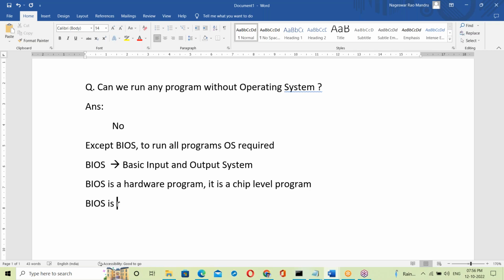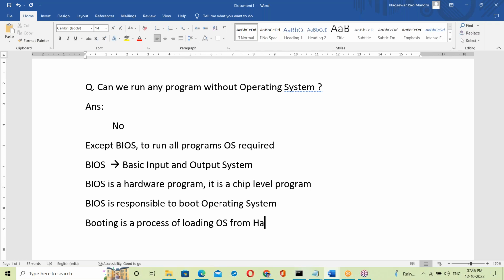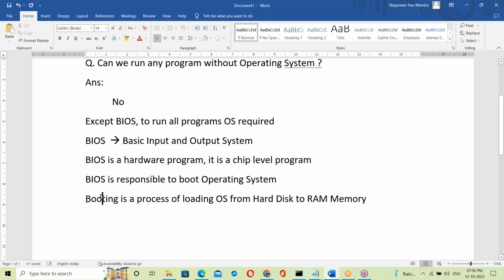BIOS is responsible for booting the operating system. What is booting? Booting is the process of loading the OS from the hard disk to RAM memory.